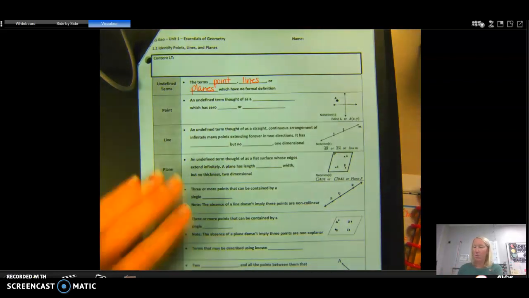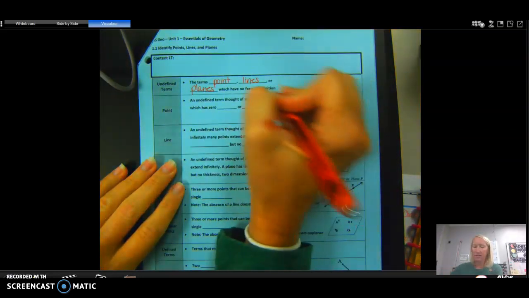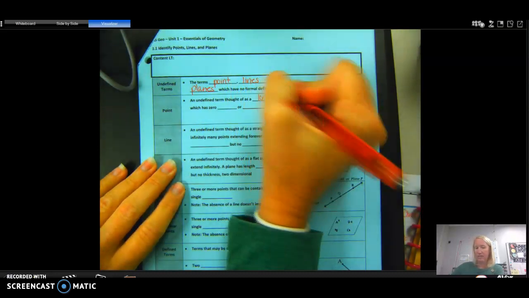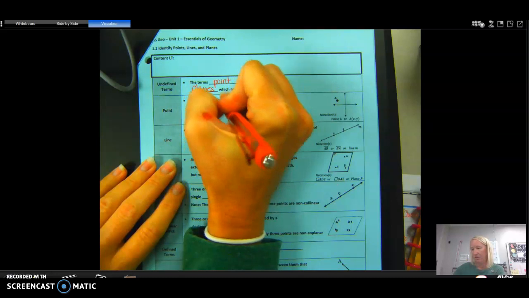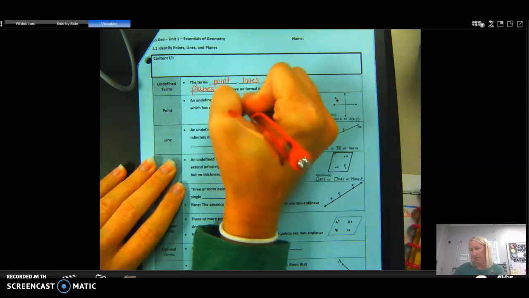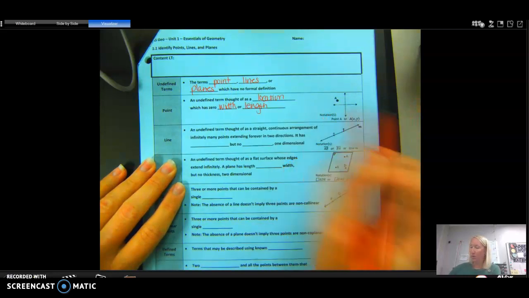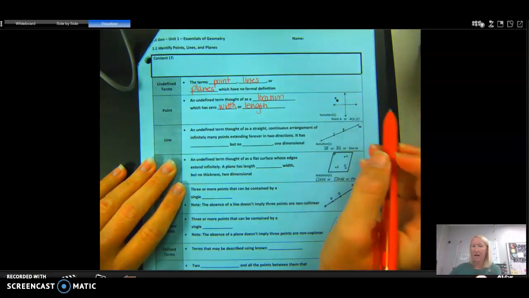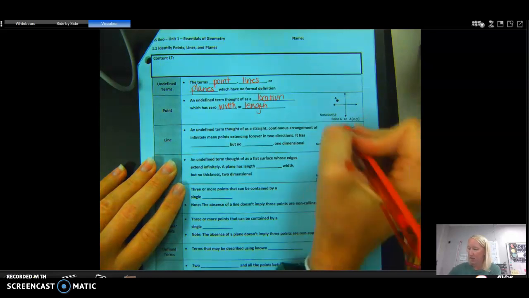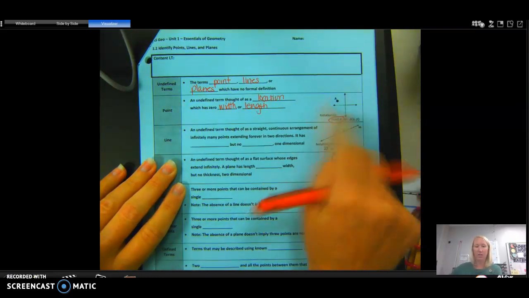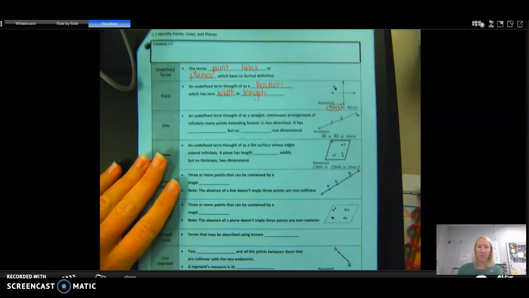Okay? So a point is an undefined term thought of as a location which has zero width or length. So this is a point. It is point A. How do we note that? We note that as calling it point A. Okay? Or if it's on a coordinate grid, obviously I'll have an X and Y coordinate.